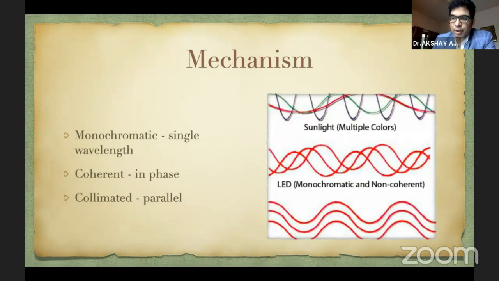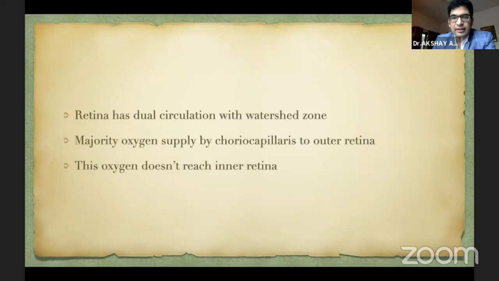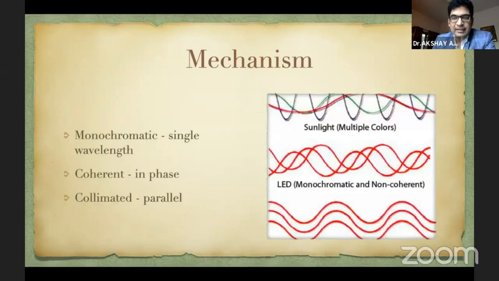There have to be some properties of light or properties of laser which make it very useful to treat retinal diseases. These three properties make it very useful. One is monochromaticity, which means that there is a single wavelength. All these particles of laser are in phase, so the energy delivered can be very consistent, and the laser light is collimated, which means they are parallel and they maintain the same direction. So the power can be titrated accordingly. These three properties make laser very useful for precise delivery inside the eye. And as we know, the eye is one of the main organs in the body where laser is used extensively.